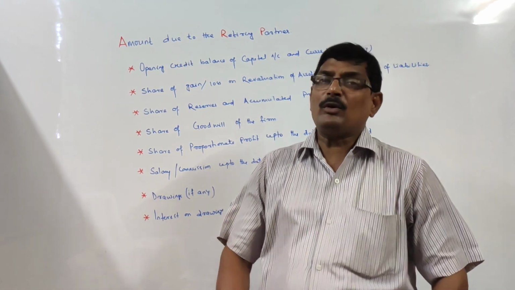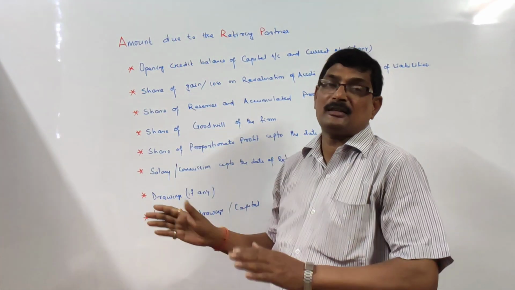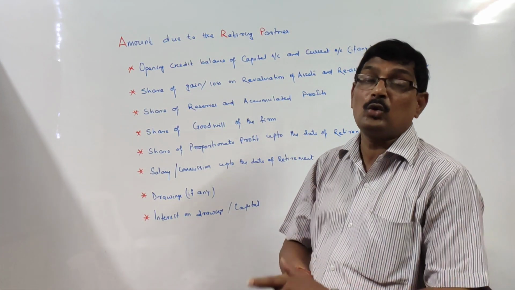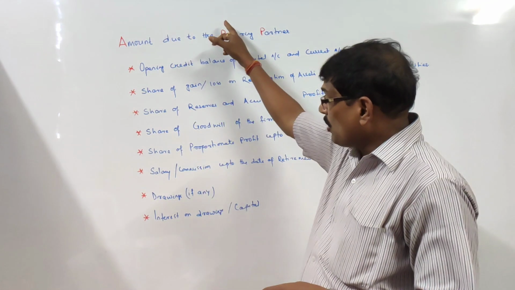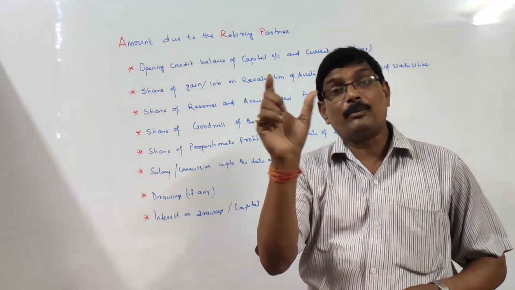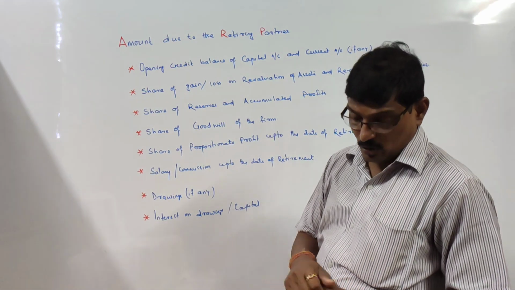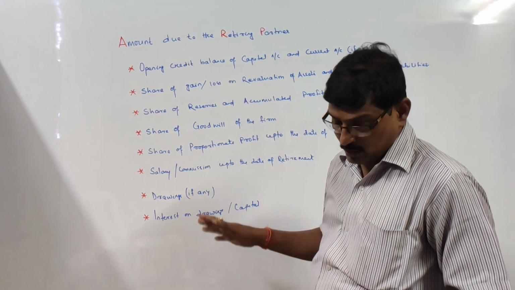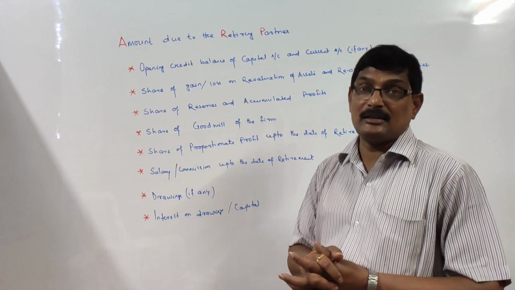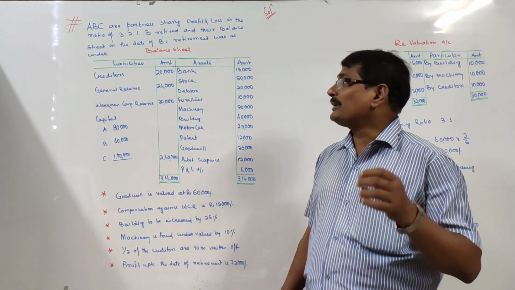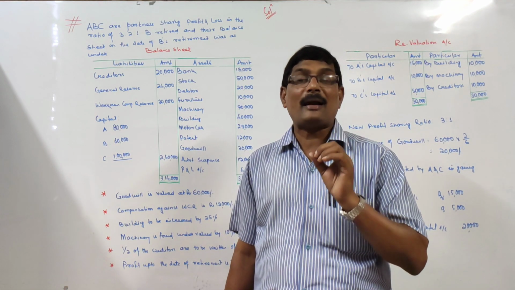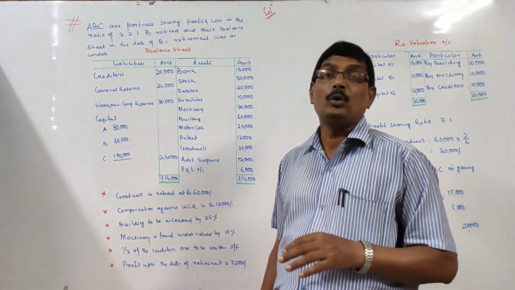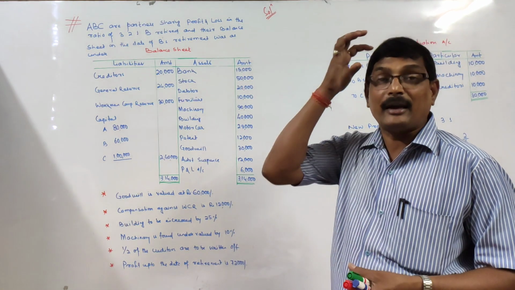Right? So whatever we have discussed so far, it is better to go through a question. If you work out a particular question, because all this involves adjustment of capital also. So now let us discuss it. We will discuss how to settle the account of a retiring partner, number one, and number two, how to prepare the capital account of the retiring partner.